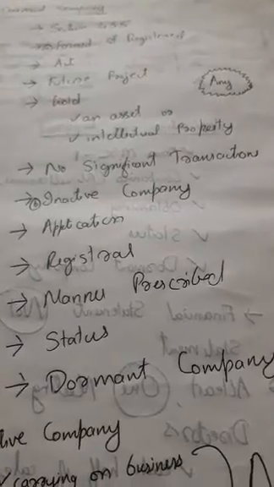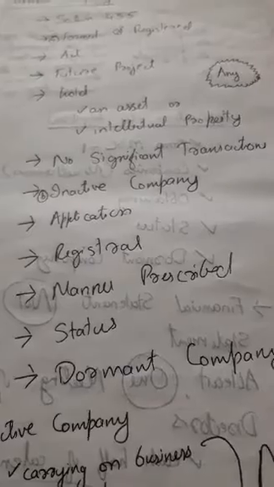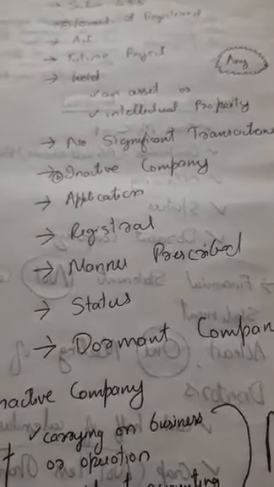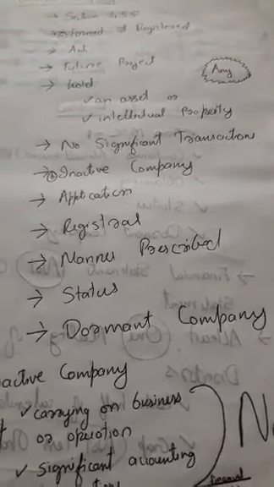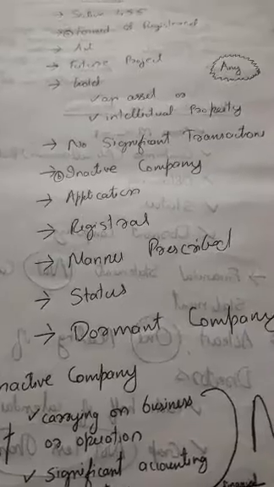Such a company can be a dormant company. The second is an inactive company which has made an application to the registrar, in the manner prescribed, for the status of dormant company. Such a company can also be a dormant company.